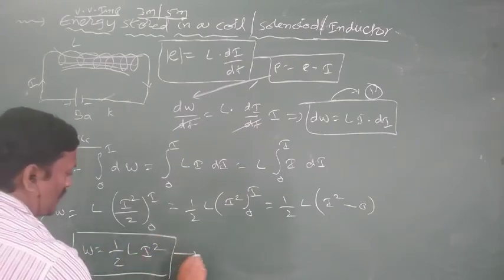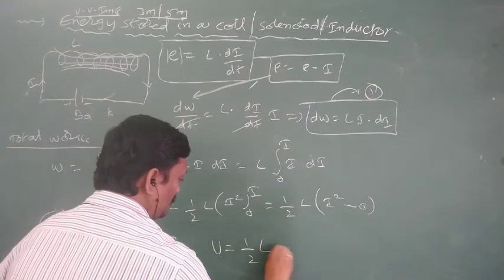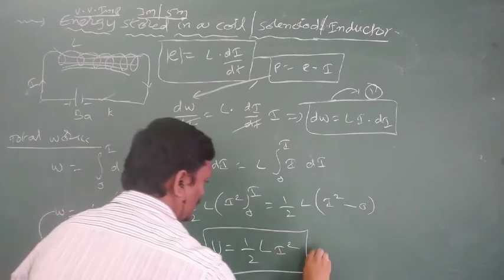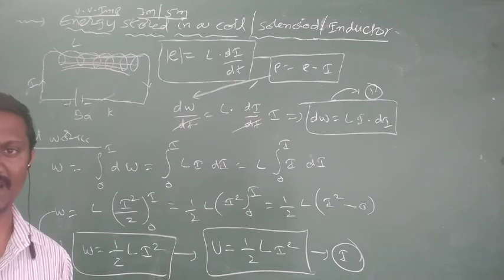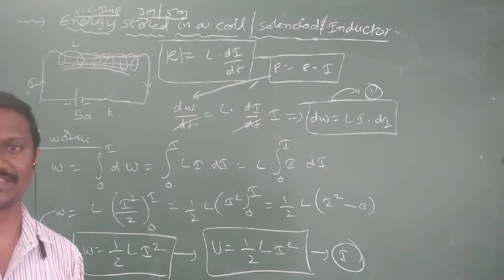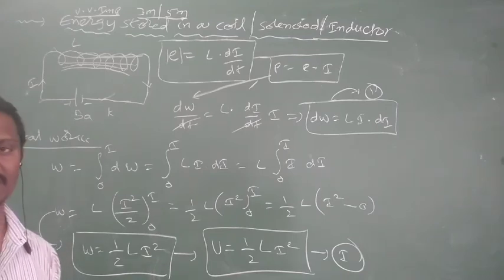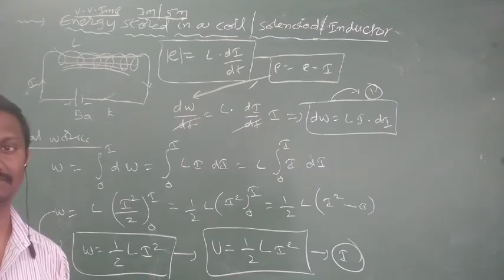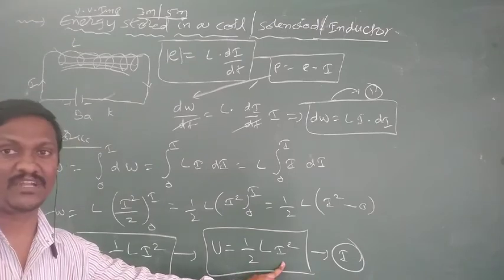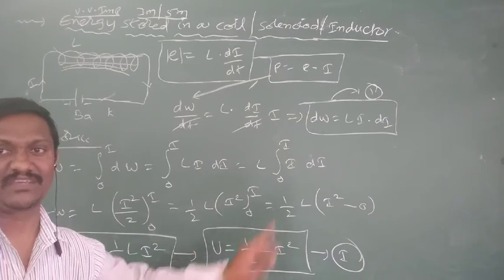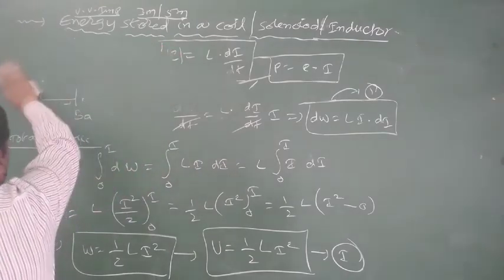This work is stored in the form of energy. So U is equal to half Li square. It is the first form of magnetic energy stored inside the inductor. Or energy stored inside the inductor becomes U is equal to half Li square. L means inductance, I means current. It is similar to half CV square, where C means capacitance, V means potential. Here L means inductance, I means current. It is the first form of energy stored inside the coil.